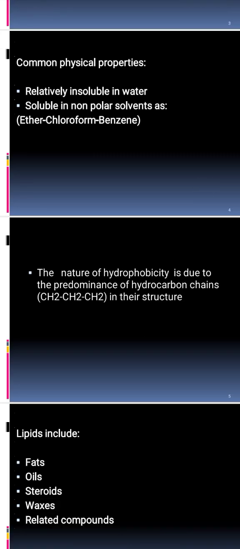So lipids are insoluble in water. But generally, we couldn't say that lipids are insoluble in water. Generally, we are saying that lipids are relatively insoluble in water because there is part of the fatty acids which are soluble in water. In general, lipids are soluble in nonpolar solvents such as ether, chloroform, and benzene.